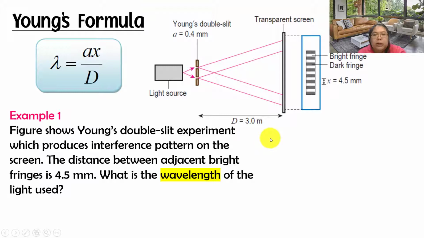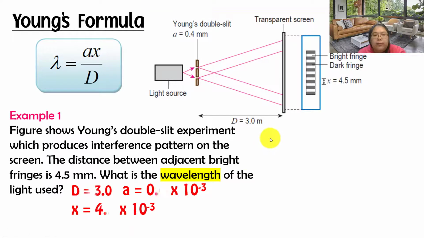So the question gives you 3 in 4. The info is D equals 3. Then the x I convert to meters, it becomes 10 to the power of negative 3. Then this a is also to the power of negative 3. So now the question asks about wavelength. What is the wavelength of the light used?